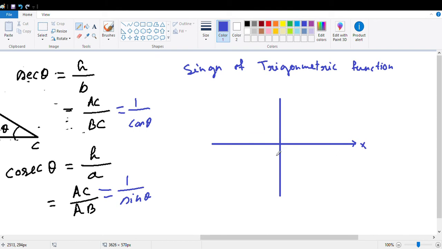This is x, O, x prime. This is y, O, y prime. This is the first quadrant. This is the second quadrant. This is third. This is fourth.